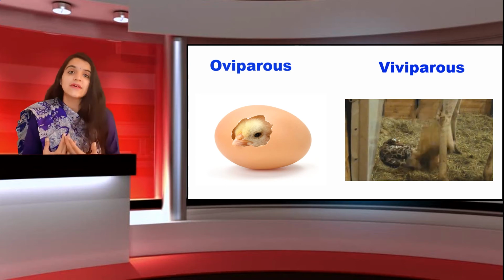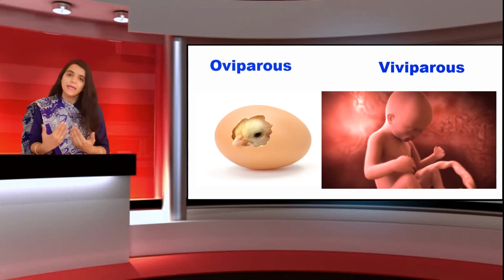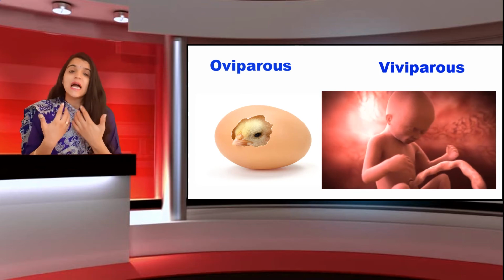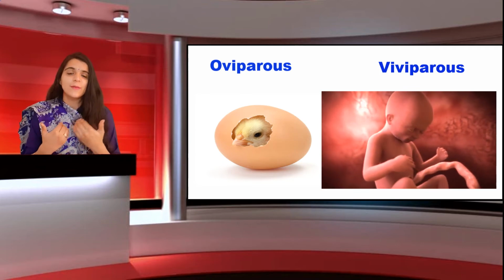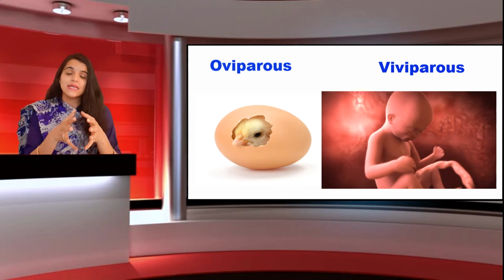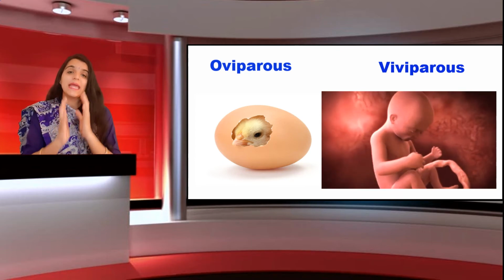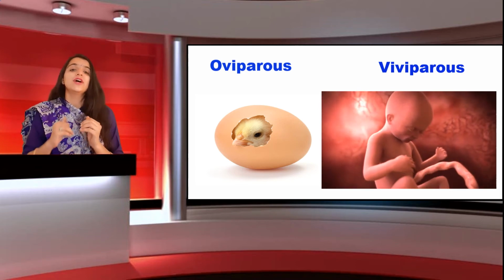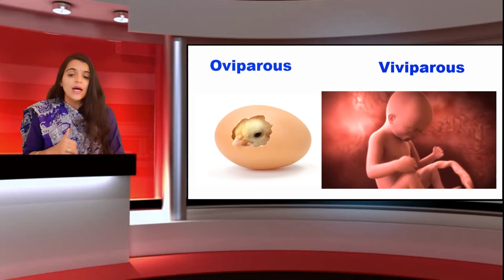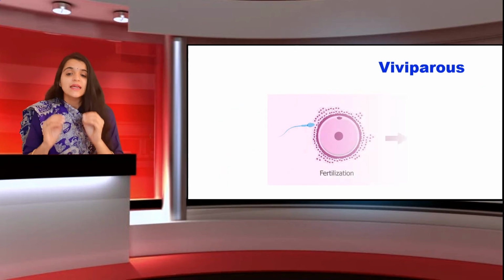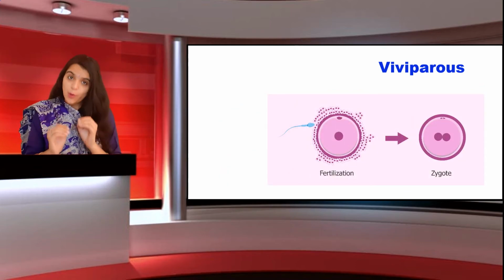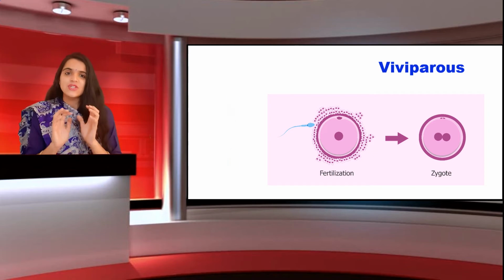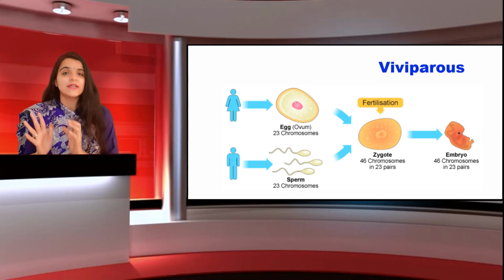So suppose I give you the example of human beings. In human beings, students, we produce young ones. So we come under the category of viviparous organisms. In viviparous organisms, we have to understand that we are able to give birth to young ones. We are not laying eggs. So that is why we come under viviparous organisms. Now, the development of the zygote takes place inside the female body. This is a very easy concept. Everyone knows this: the female gamete is always non-motile, whereas the male gamete is motile.